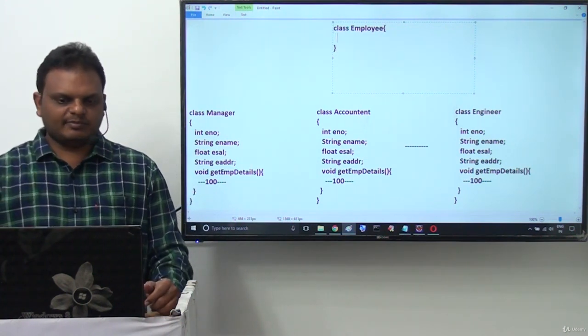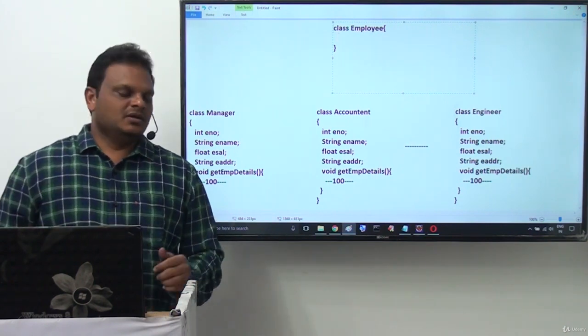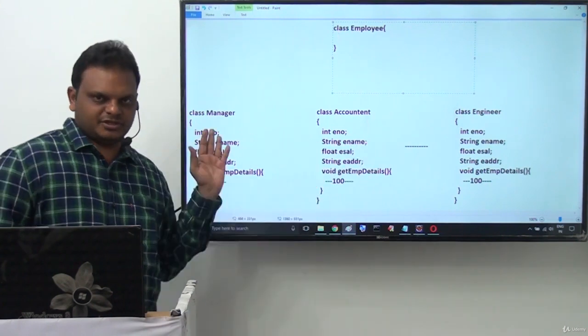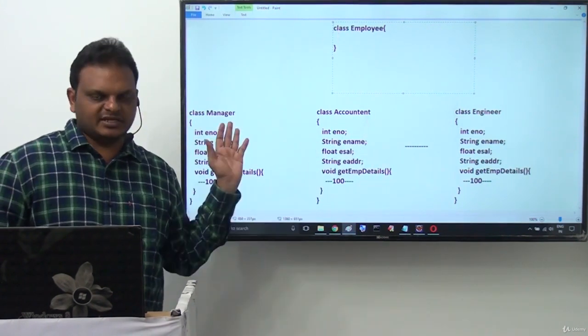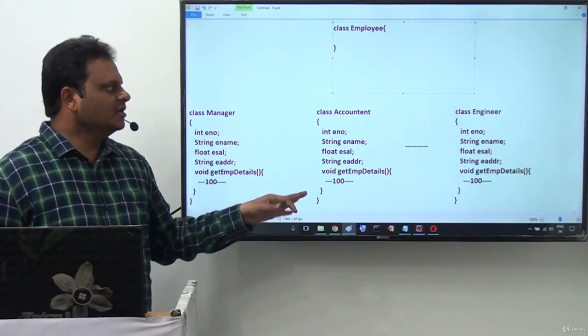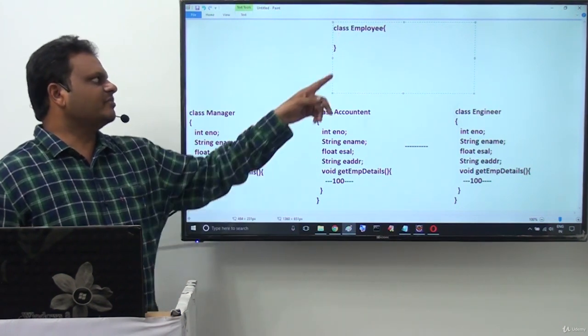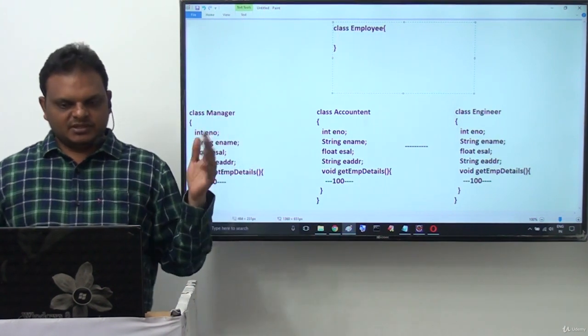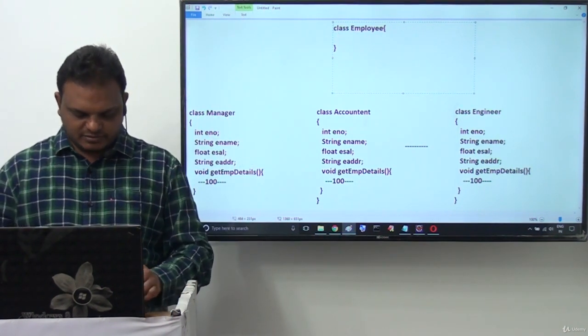Inside this class Employee, the generalized class, whatever variables and methods are very common at each and every employee level class, try to keep these common variables and methods inside our generalized class. Now let me check this clearly.